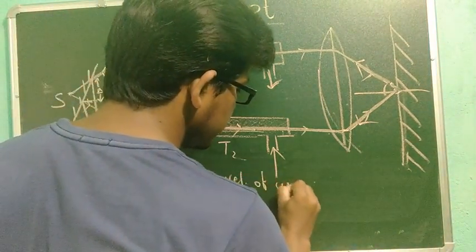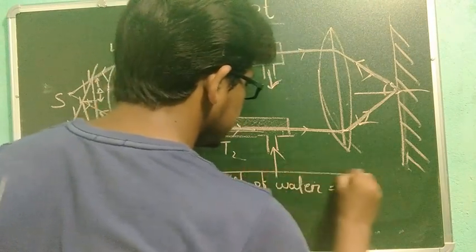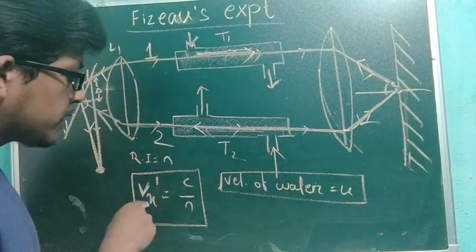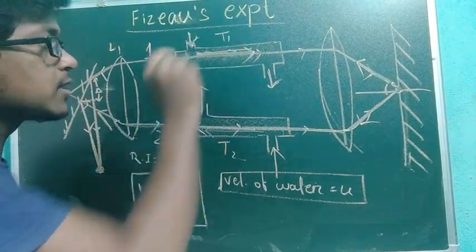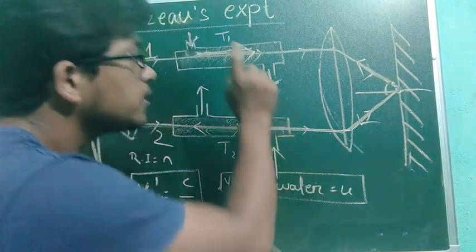Let the velocity of water be u. These two you remember. The thing is that I told you Vx dash is the velocity of light inside the medium, and u is the velocity of water.